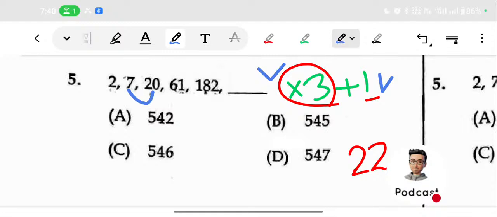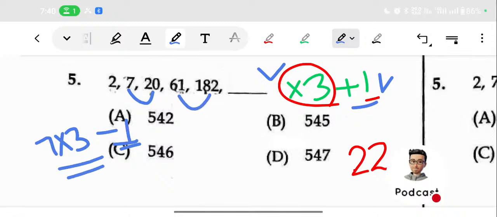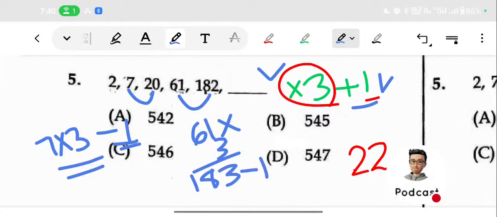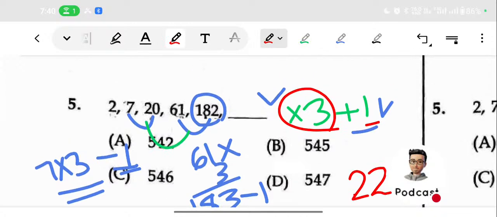So what is the relation between 7 and 20? Here they are doing 7 into 3 minus 1. Instead of plus 1 they are doing minus 1. So that is a relation. Then we can check whether this pattern is true here also. 61 into 3 is 183. 183 minus 1, 182. So we understand that this one and this one both follow a similar pattern.